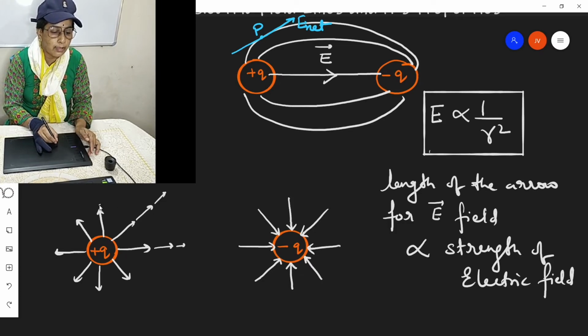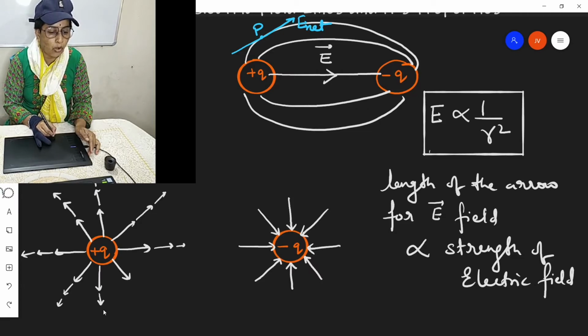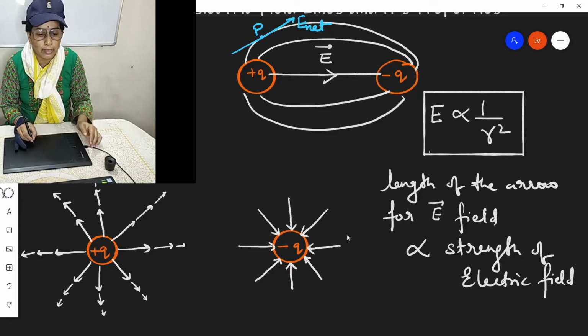This is clearly written in the textbook, and this has to be strictly followed. When we draw the electric field lines or lines of forces, near the charged body, length of arrow should be longer, and far from it, length of arrow should be smaller. Same for negative charge also.